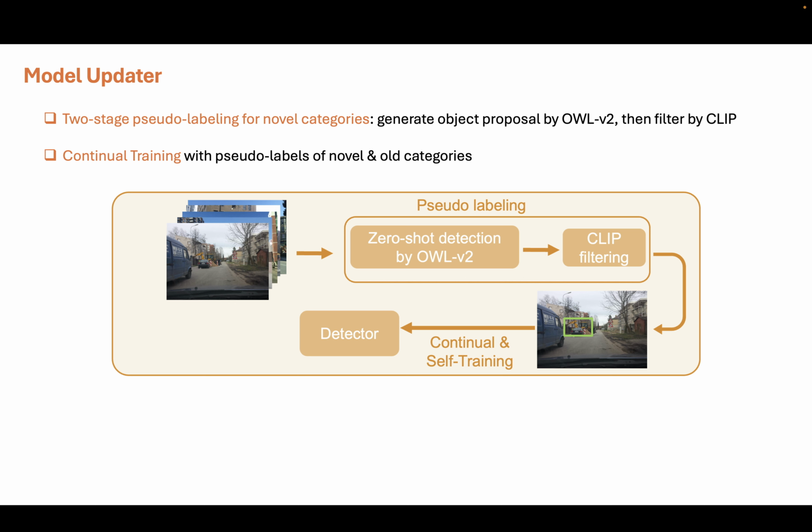The first step is auto labeling for the novel object, where we first use zero-shot detection methods like OV2 to generate object proposals, and then we perform zero-shot classification using CLIP. We also pseudo-label the known objects using the existing detector on hand. Then we continually train the existing object detector on the pseudo-labels of both the novel and known objects to mitigate the catastrophic forgetting issue.